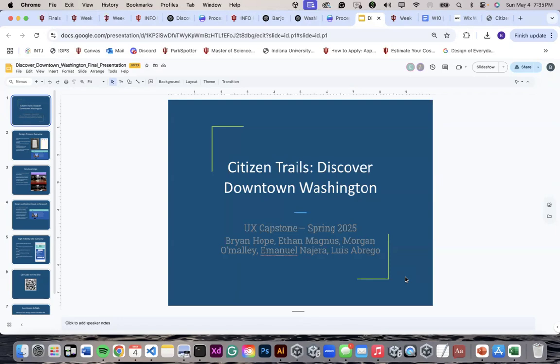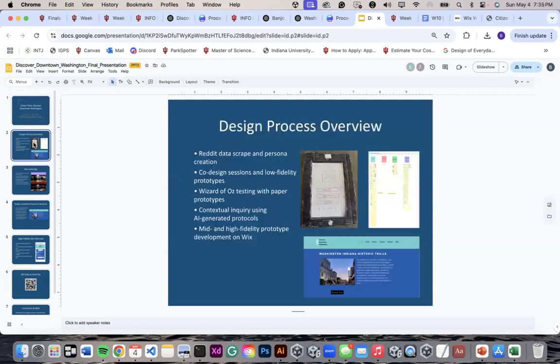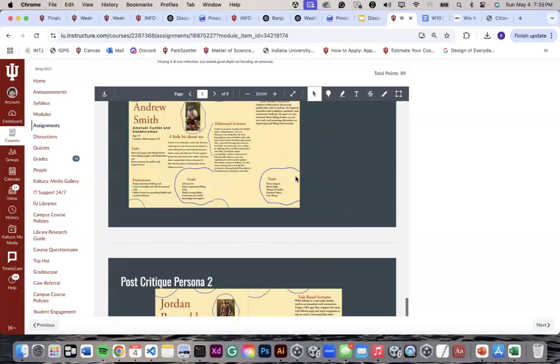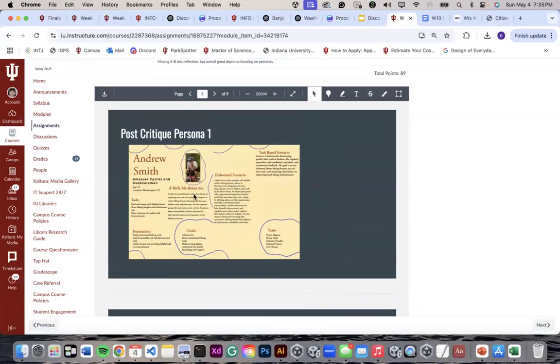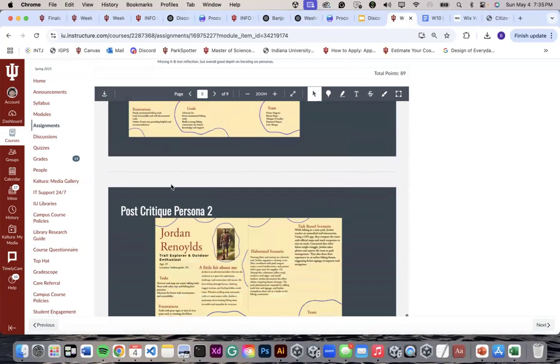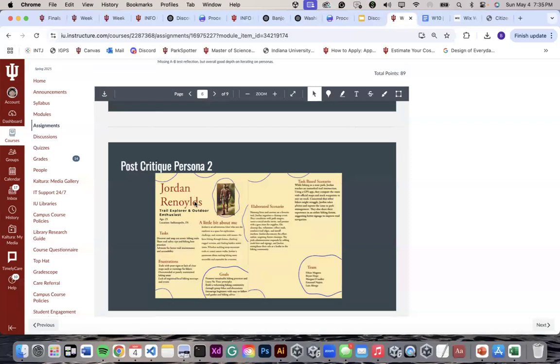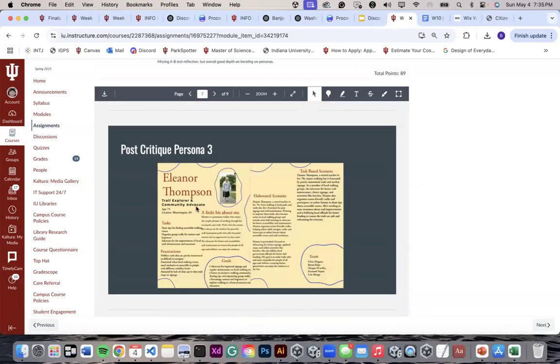So our application is called Discover Downtown Washington, and our design process involved doing a Reddit scrape, which resulted in persona creation. So we created three personas: Andrew Smith, an amateur cyclist and outdoorsman, Jordan Reynolds, a trail explorer, and Eleanor Thompson, who is a trail explorer and a community advocate.